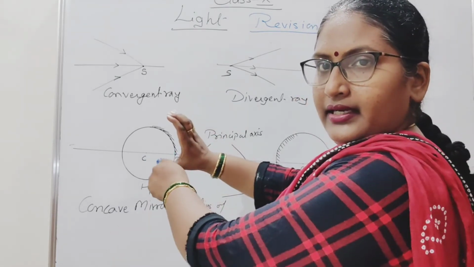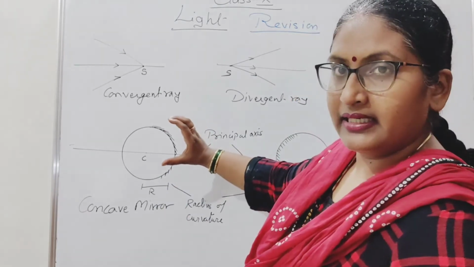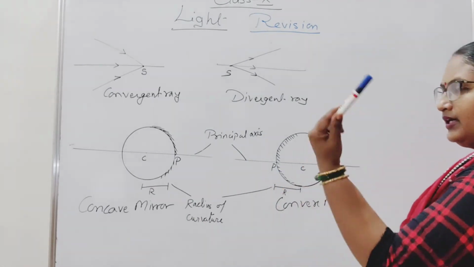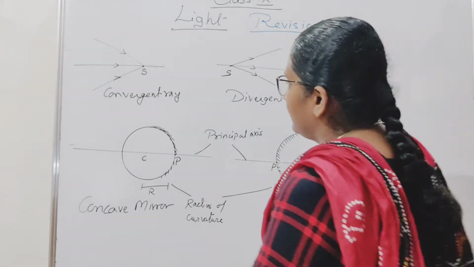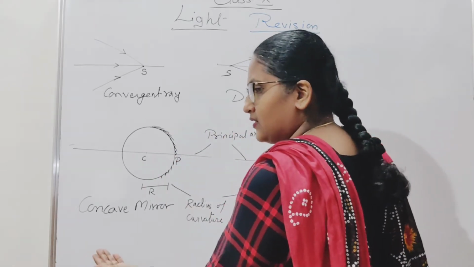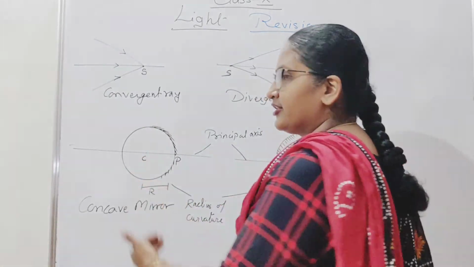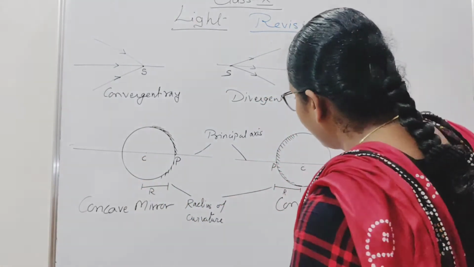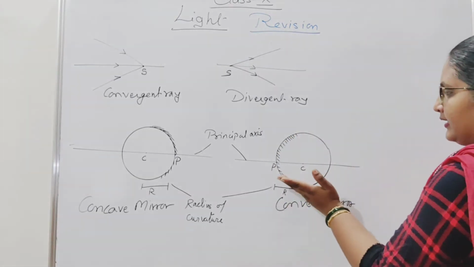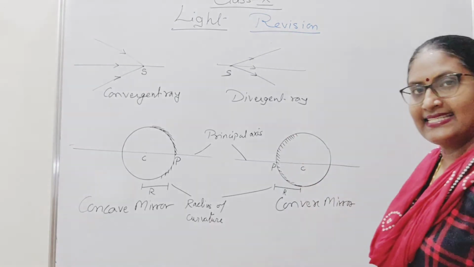The mirror which is in this cave shape is your concave mirror, and the opposite is your convex mirror. The reflecting part of the concave mirror is inside the spherical mirror, and the outer part is the polished part. In the convex mirror, the shiny reflecting part is outside and the polished part is inside.